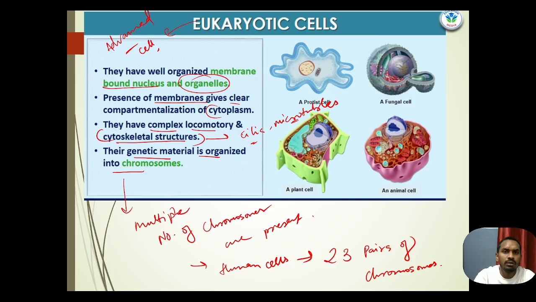Examples of eukaryotic cells are protista members, fungi or fungal cells, plant cells and animal cells. So all the plant cells, animal cells, fungi and protista are members of the eukaryotic cell. What is left is only Monera. Kingdom Monera has bacteria, so bacteria are the members of Monera, and these are the prokaryotic cells.